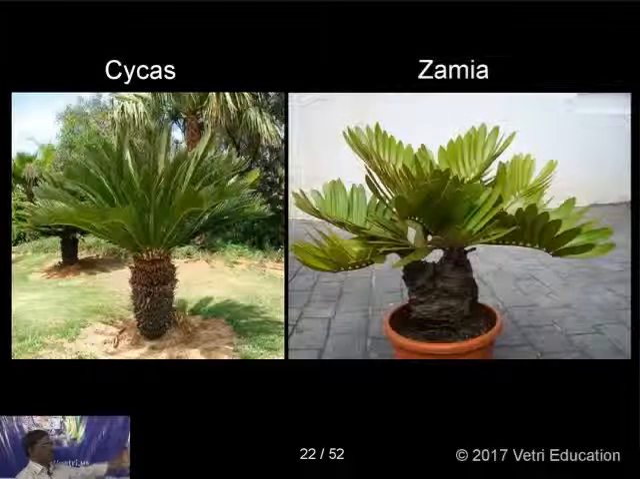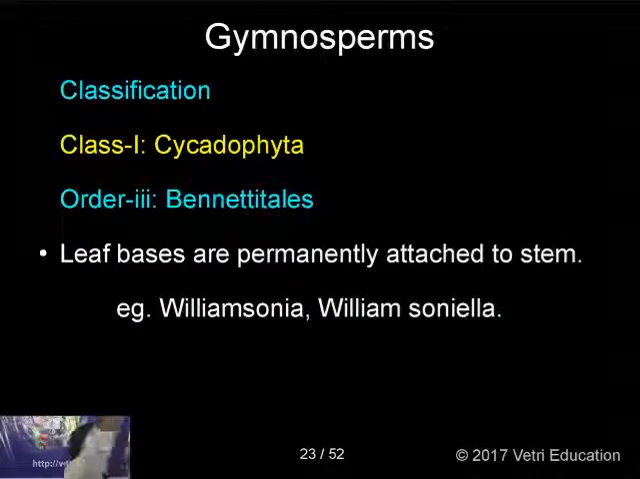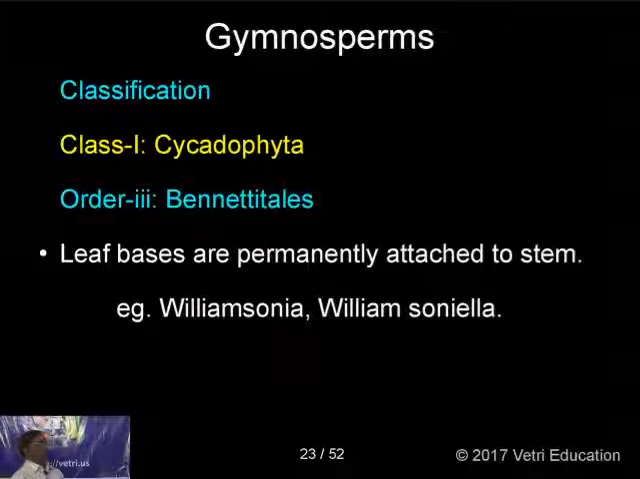This is the Cycas, generally you can find it in gardens, and sometimes in houses also. This is a Cycas plant, and this is Zamia. Zamia is a very small plant, and one example, Zamia pygmaea, is a very small gymnosperm. The next one, Bennettitales. Leaf bases are permanently attached to the stem, and here you can find the leaf bases permanently attached to the stem. Examples: Williamsonia and Williamsoniella.